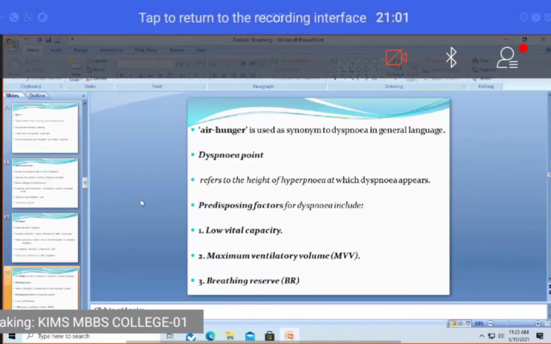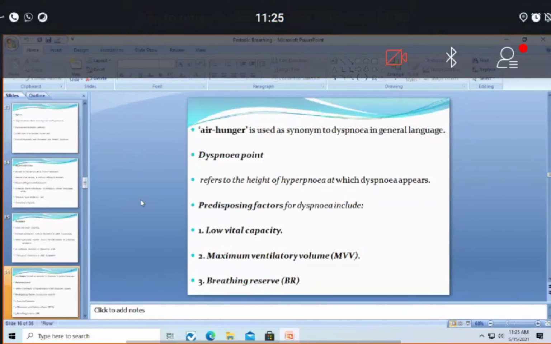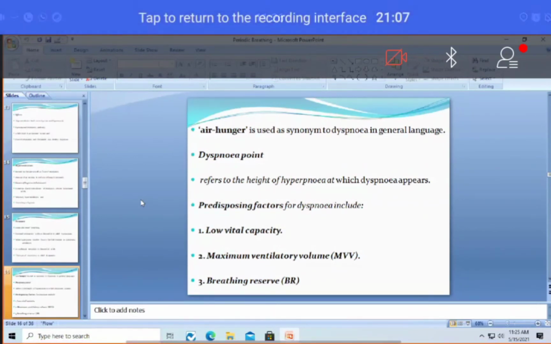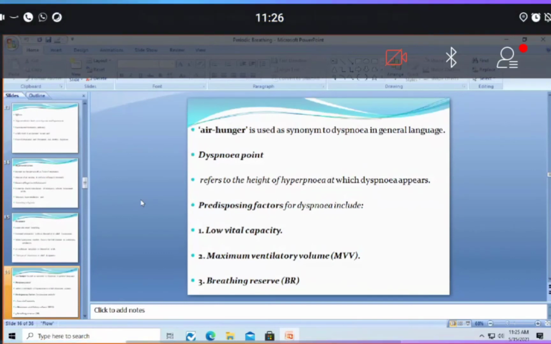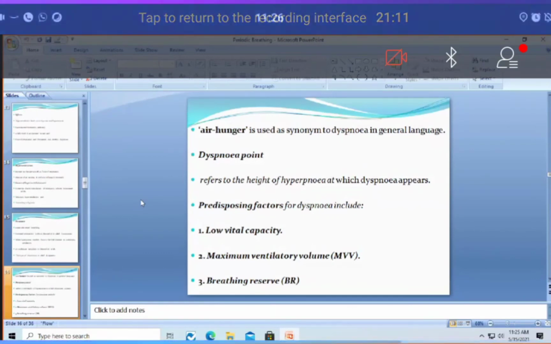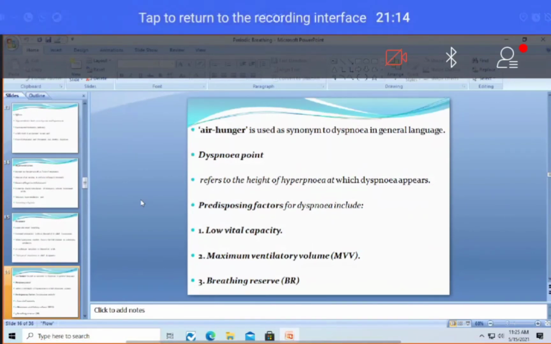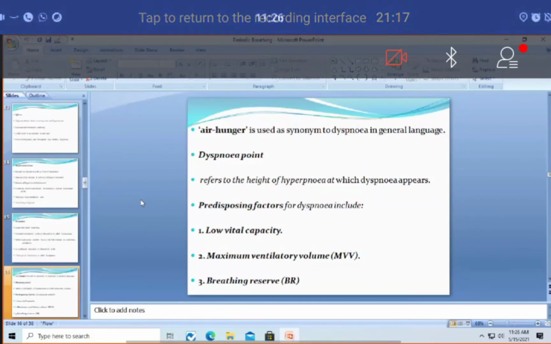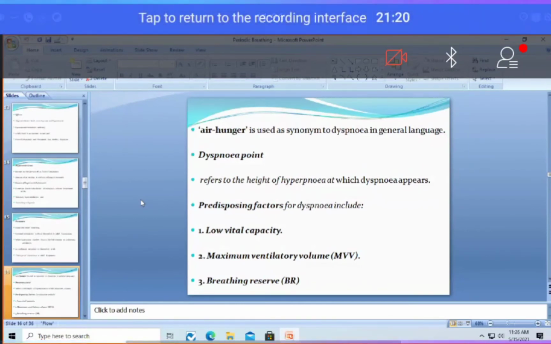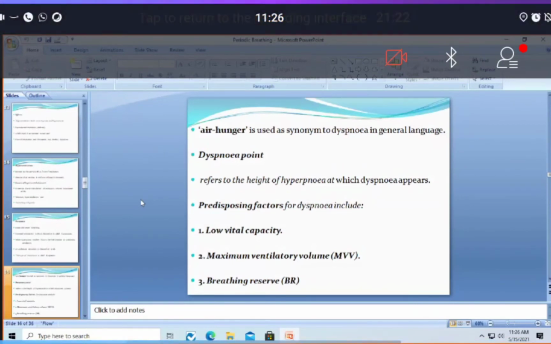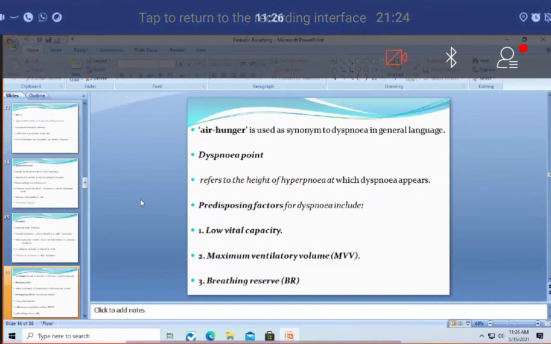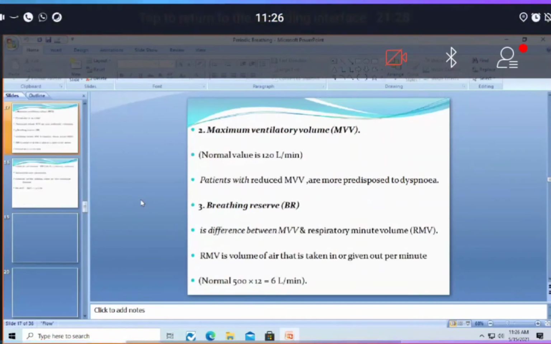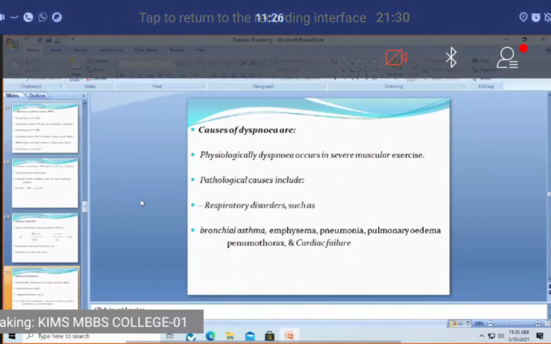Low vital capacity, maximum ventilatory volume and breathing reserve are more explanatory things in the form of practical, not for theory purposes. They are more important for practical purposes, so when you come back, we'll discuss them in detail. Until then, understand that difficulty or unpleasant sensation of one's own breathing effort is called dyspnea, which is air hunger, because the person will be hungry for air. So that is about dyspnea.